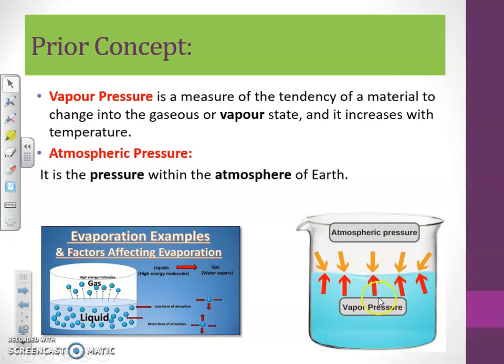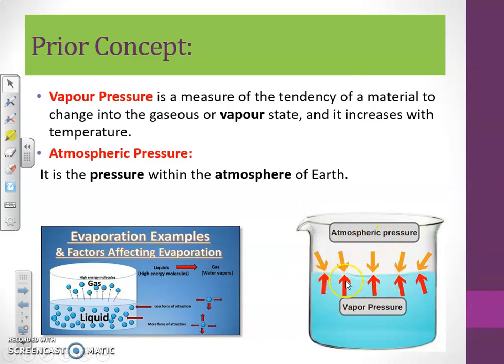If it is lesser, then it cannot overcome the atmospheric pressure. External pressure is normally greater as compared to the internal pressure, and that's why vapor pressure cannot overcome the atmospheric pressure and the liquid cannot evaporate at normal temperature. We are talking about this situation at normal room temperature and normal atmospheric pressure.